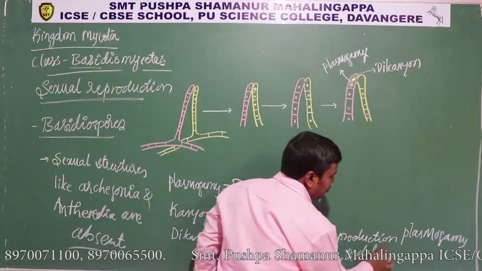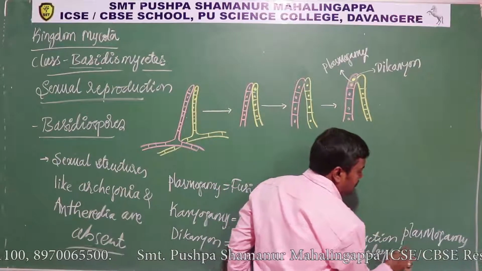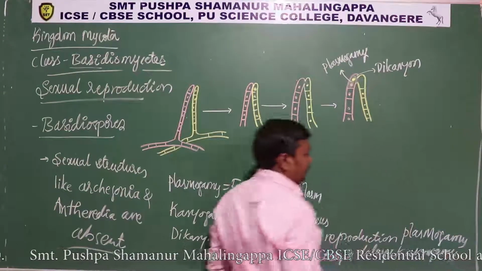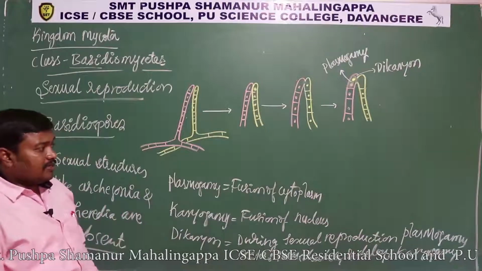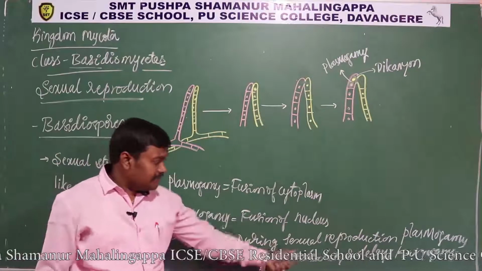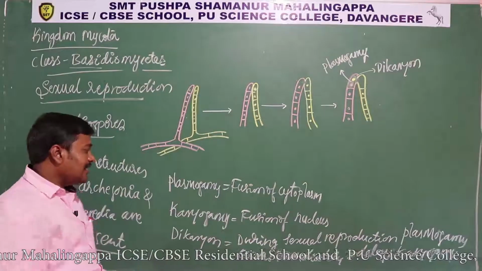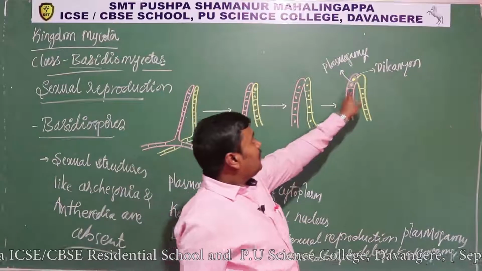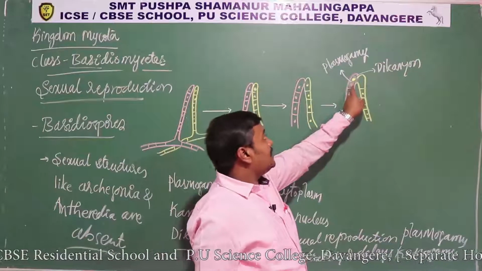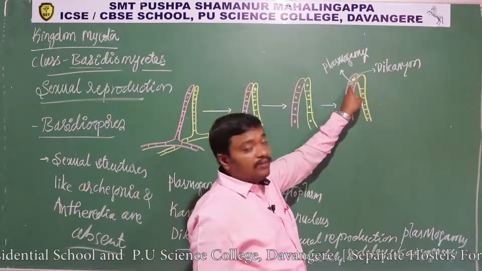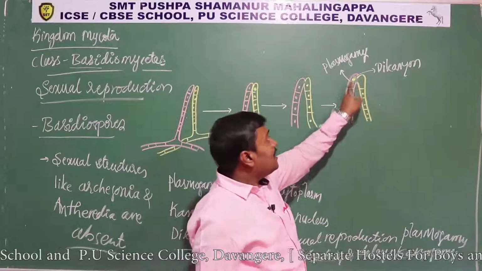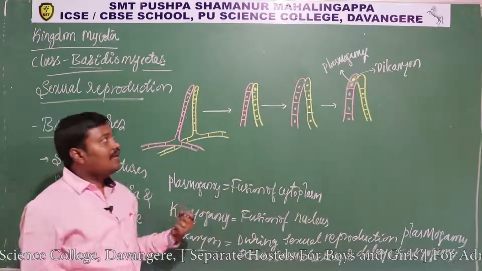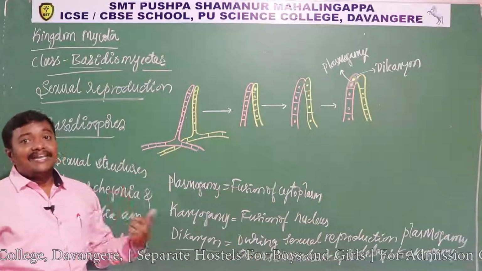and delays karyogamy. So during sexual reproduction in fungi, plasmogamy occurs immediately and delays the karyogamy, which leads to a stage called dikaryon. Dikaryon is a stage where one compartment or cell of hyphae consists of two different nuclei, one nucleus from one hyphae, another from another hyphae. The presence of two nuclei within a cell during sexual reproduction forms the dikaryon.